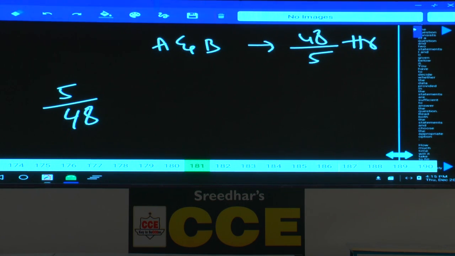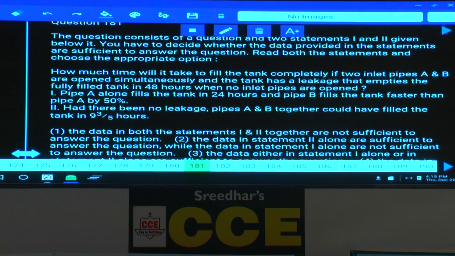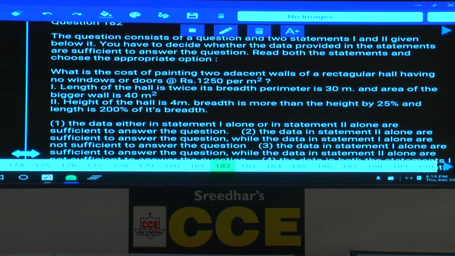Getting my point? The outlet can empty the full tank in 48 hours. 1 hour work of the outlet is 1 by 48. So this is the total work done by all inlets and the outlet for 1 hour. Using this, will you get the answer or not? Yes. So 1 alone or 2 alone.